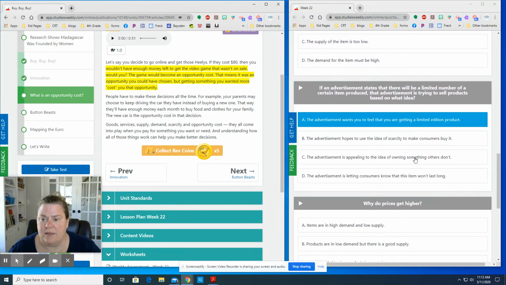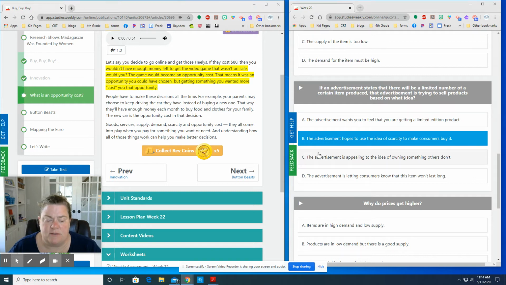Okay. And the next one is the advertisement states there will be a limited number of a certain item produced. That advertisement is trying to sell ideas based on what idea? Okay, so this one, all right.